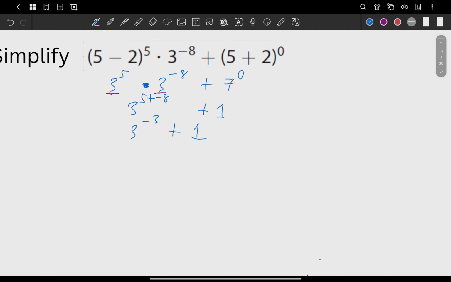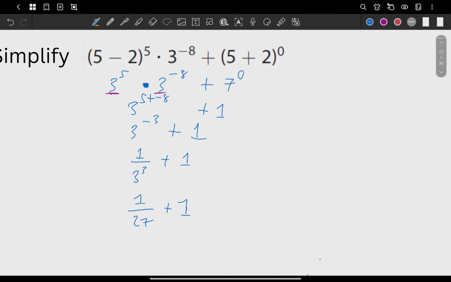So this one will go down because it is negative. So we have now 1 over 3 raised to 3, plus 1. There you go. So 3 raised to 3, that's going to be what? 27, then plus 1.